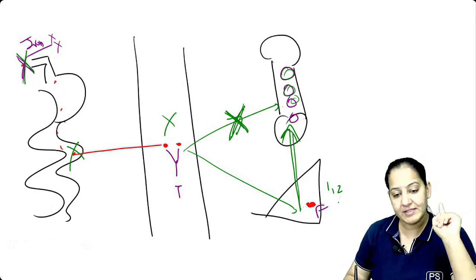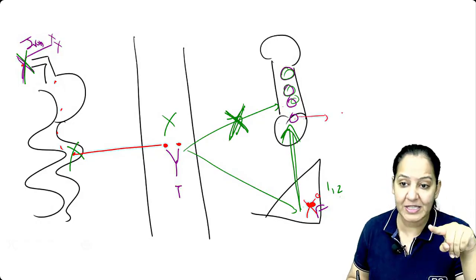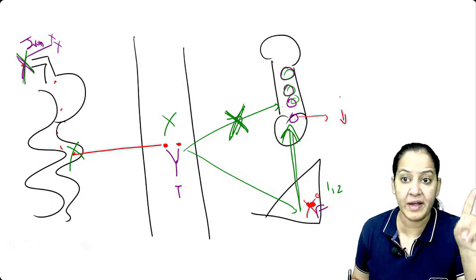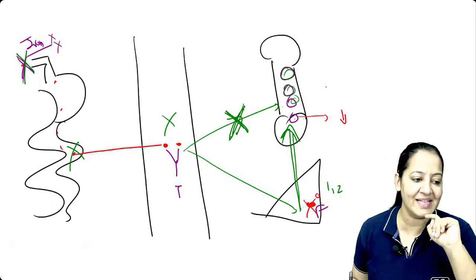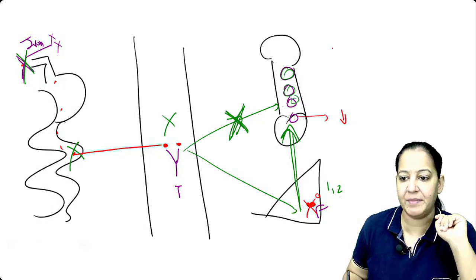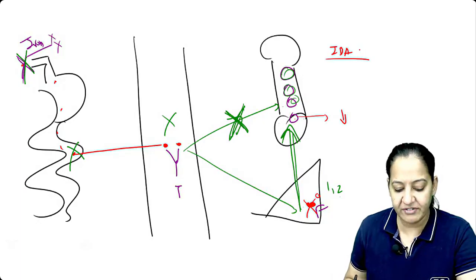Once a point will come when ferritin is also zero. After that, the RBCs which are formed will have less hemoglobin or no hemoglobin, and the person has microcytic hypochromic anemia. Okay, so tell me the most sensitive indicator of iron deficiency anemia. Whenever the person has IDA, iron deficiency anemia, the first thing which will fall is what?